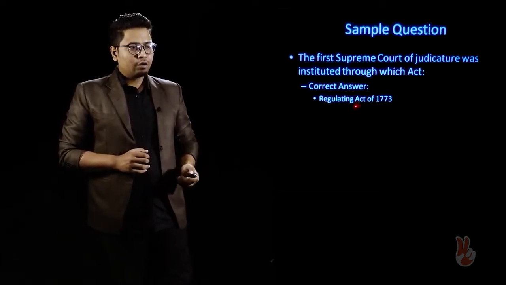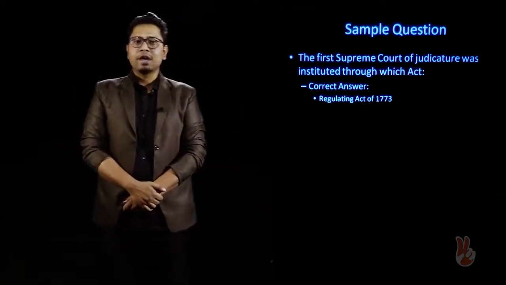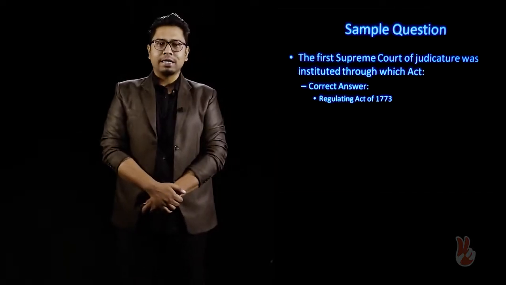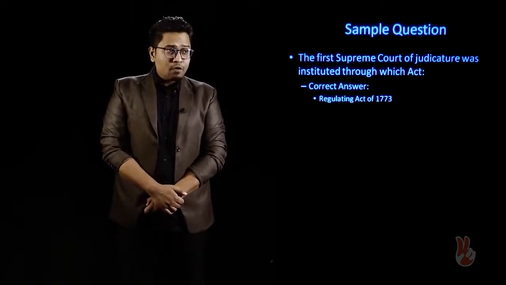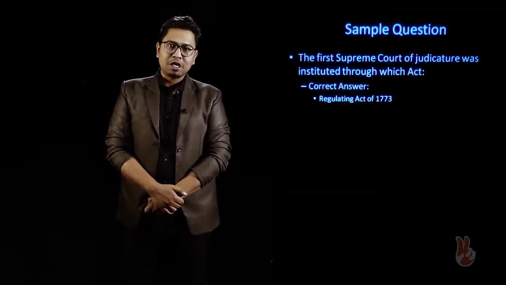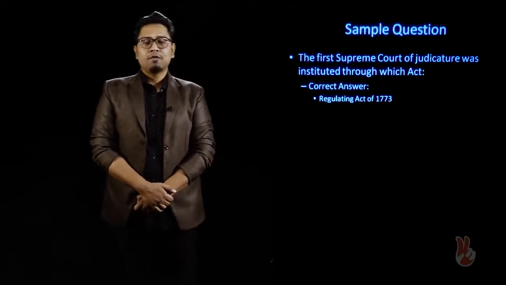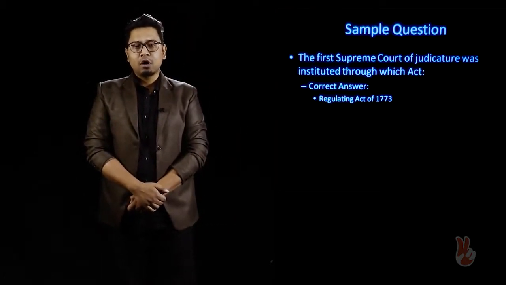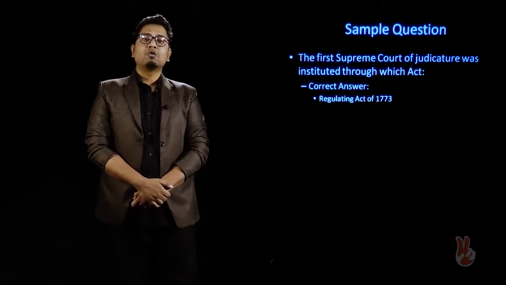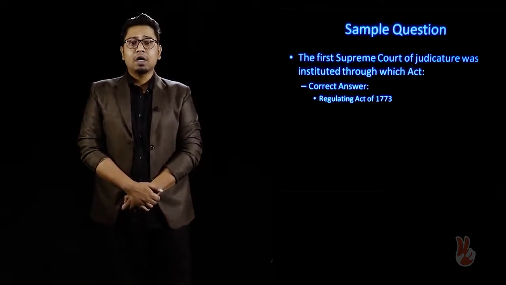Now, before we move into it, the Regulating Act of 1773, as we already talked about, tries to provide a regulation of the company's affairs within India. The first Supreme Court was also instituted through the Regulating Act of 1773. However, what was the name of the first Supreme Court? The name of the first Supreme Court was the Supreme Court of Fort William, because it was located within Fort William in Calcutta, in the Bengal Presidency.